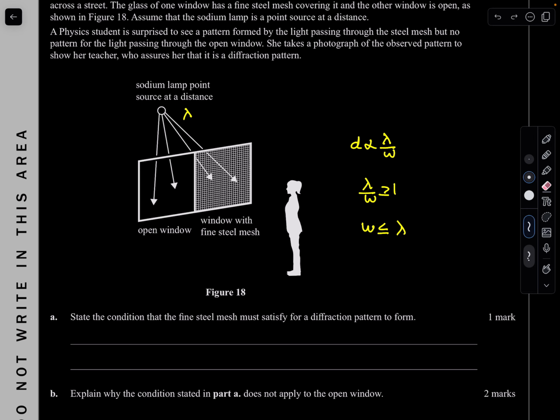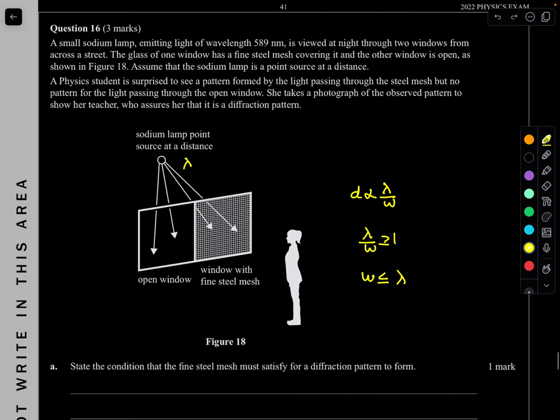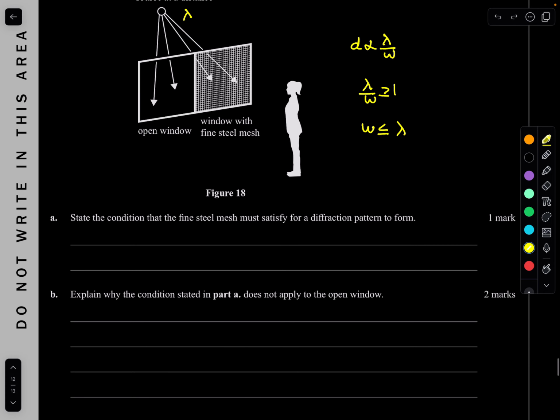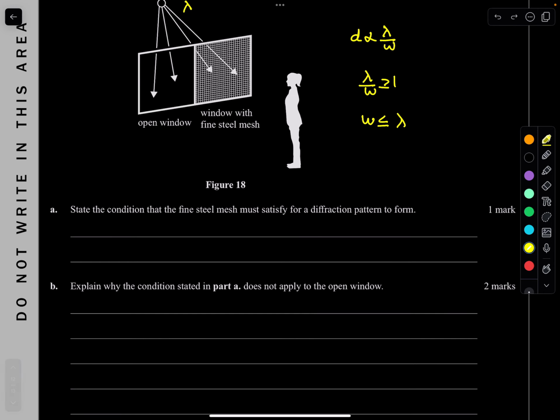And so that's what's actually happened here. Because there's a diffraction pattern happening in this mesh, it just means that the width is actually less than the wavelength of light, that 589 nanometers. All right, that's what we basically have to say.